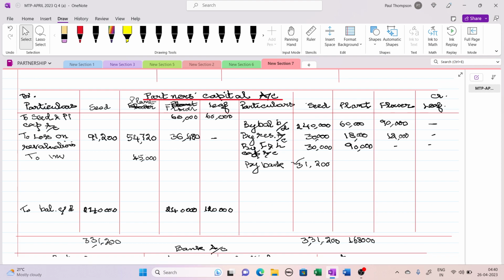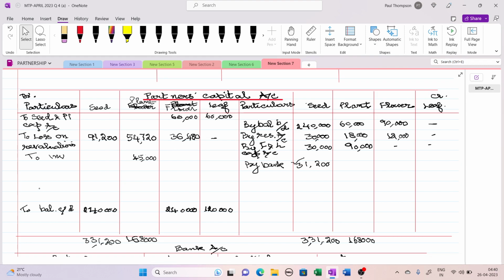1,68,000. So the balance will go to his loan account because we are not paying him. 1,68,000 is the total, and the debit is 54,720 and 45,000.